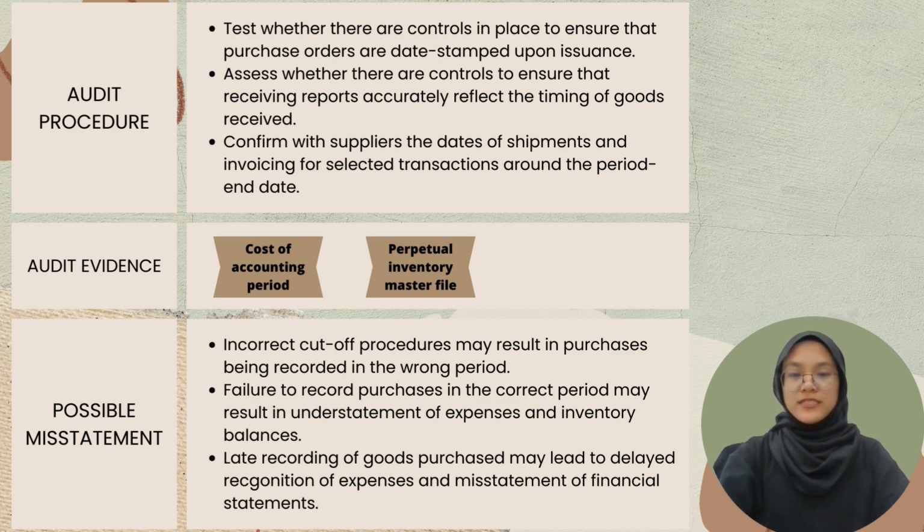The substantive test is to confirm with suppliers the dates of shipments and invoicing for selected transactions around the period end date. Audit evidence includes cost of accounting period and perpetual inventory master file. The possible misstatements include incorrect cut-off procedures may result in purchases being recorded in the wrong period. Failure to record purchases in the correct period may result in understatement of expenses and inventory balances. And the late recording of goods purchased may lead to delayed recognition of expenses and misstatement of financial statements.